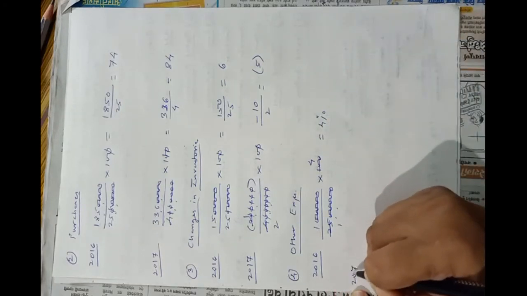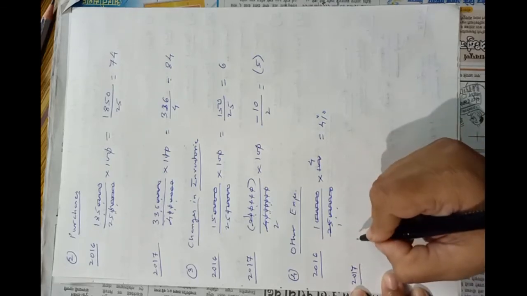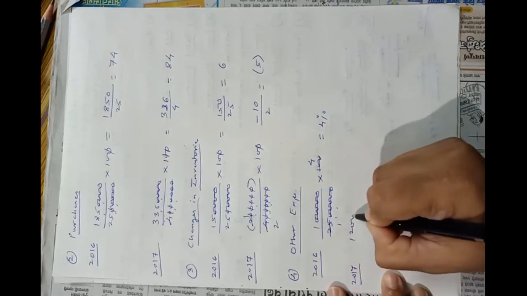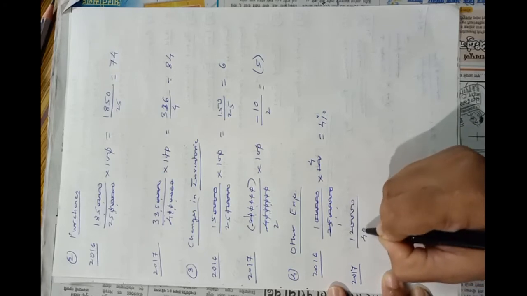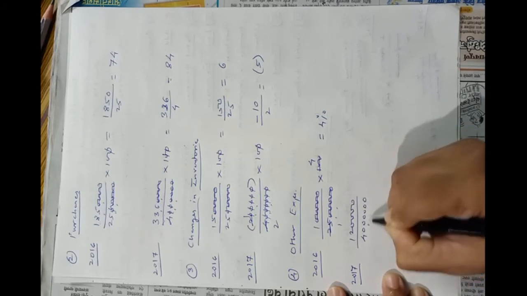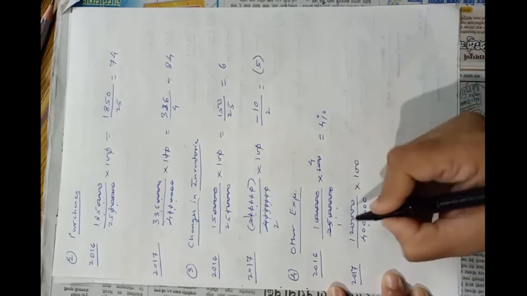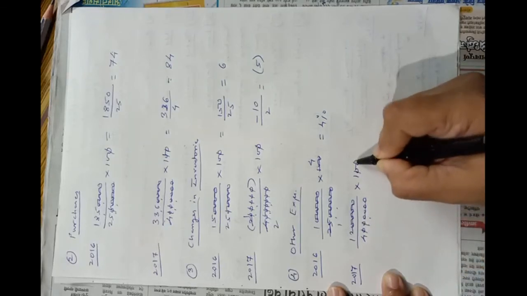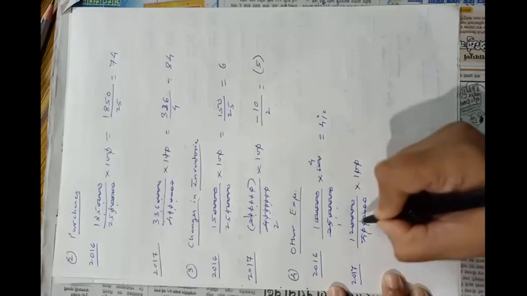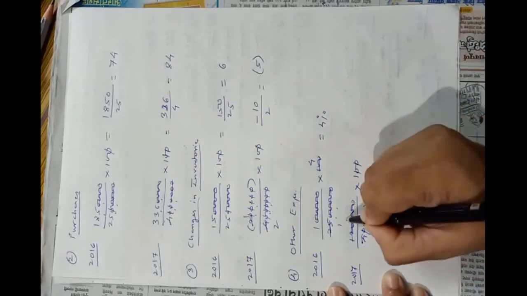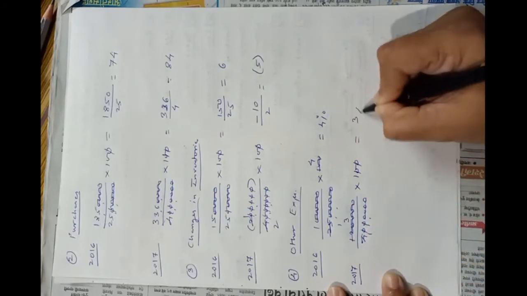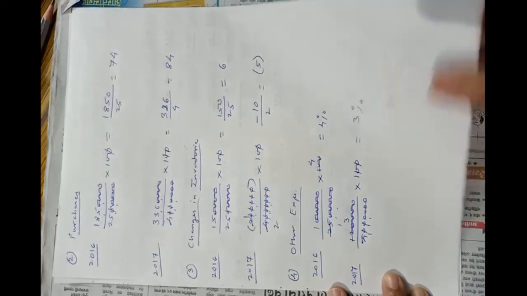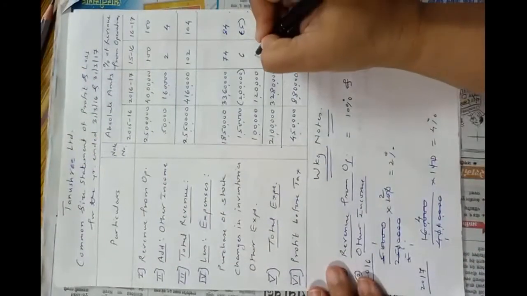Now for 2017 it is 1,20,000, so 1,20,000 divided by 40 lakhs into 100. 4 zeros will cancel with these 4 zeros, these 2 zeros will be cancelled with these 2 zeros. 4 ones are 4 and 4 threes are 12, so it is 3%. Understood? 4 and 3%.